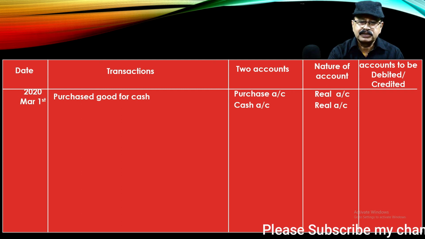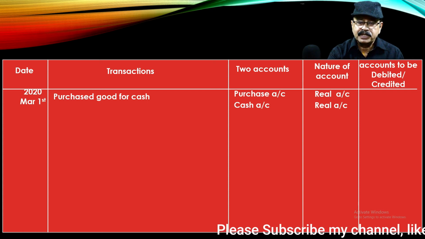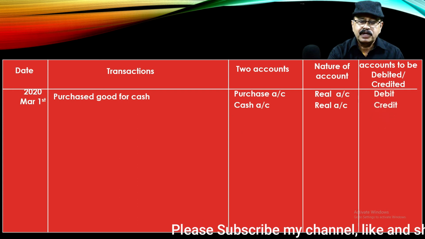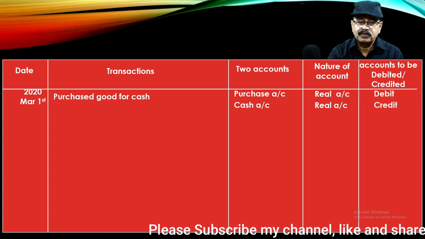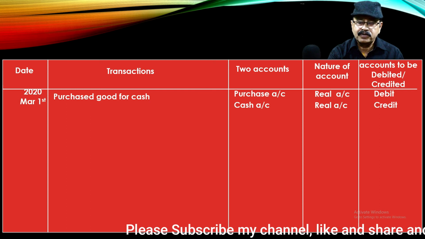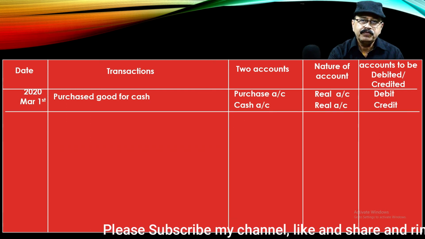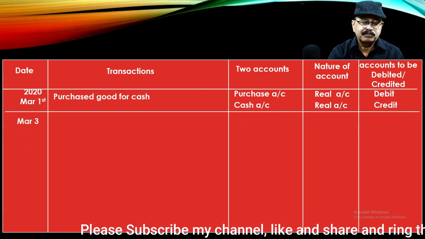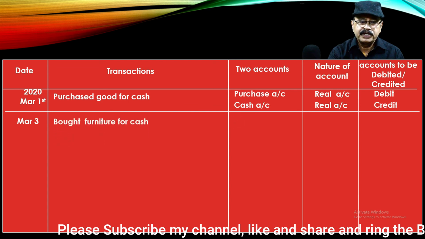So the actions. When we are purchasing, goods are coming in, so as per the real account rule, debit what comes in. So purchase account is debit. Then we are paying cash, and according to the real account rule, cash is going out, so cash account is credit. Finish.